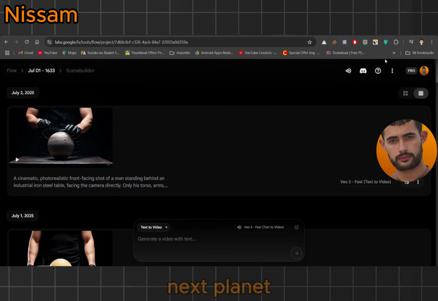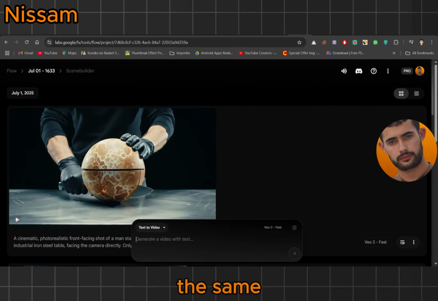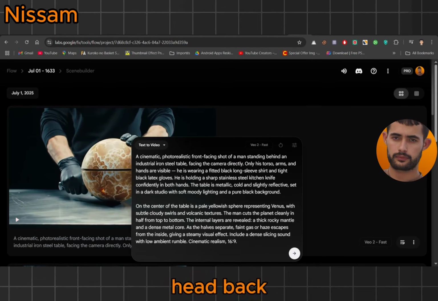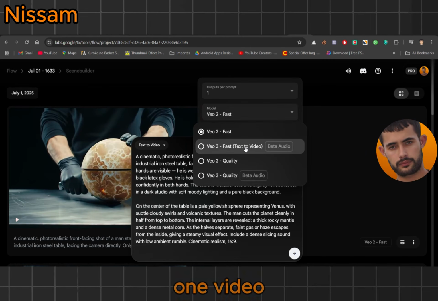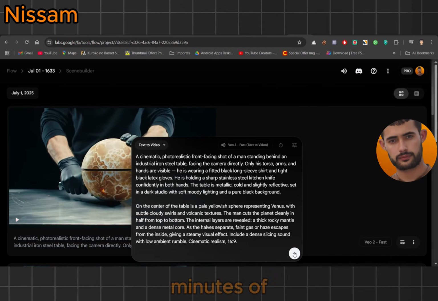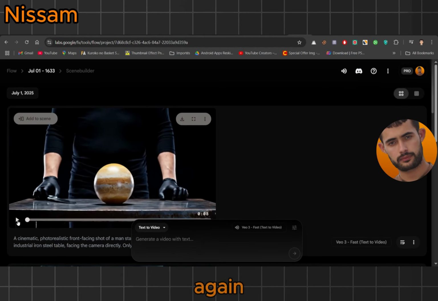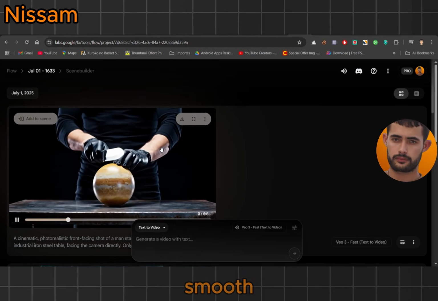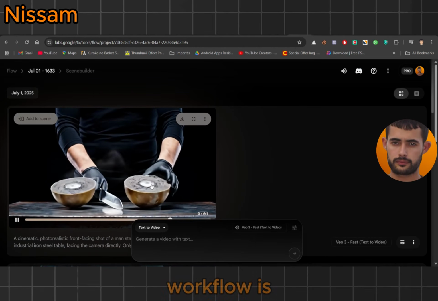Now let's move on to the next planet, Venus. And honestly, the process is exactly the same. I grab the Venus prompt, head back to Flow, and keep everything just like before. The model is still set to Veo 3 Fast, the output is still one video, and I make sure text to video is selected. I paste the new prompt in, hit send, and after a few minutes of rendering, boom, the Venus video is ready. And again, the result is just smooth, cinematic, and surprisingly realistic. I'm honestly loving how consistent this workflow is.